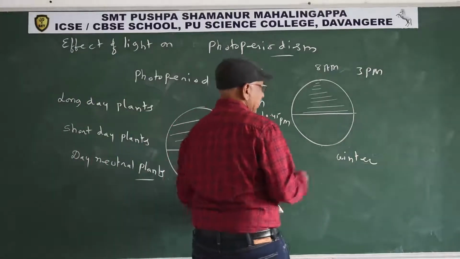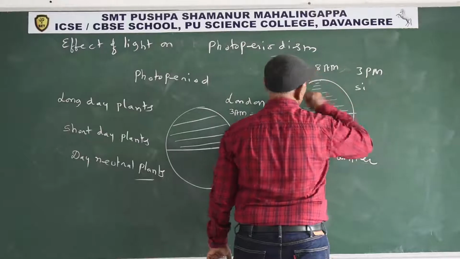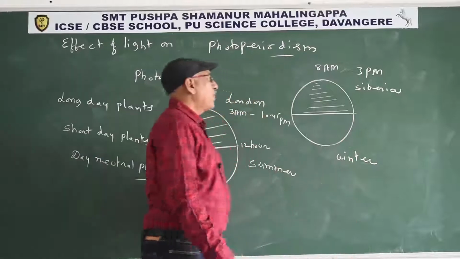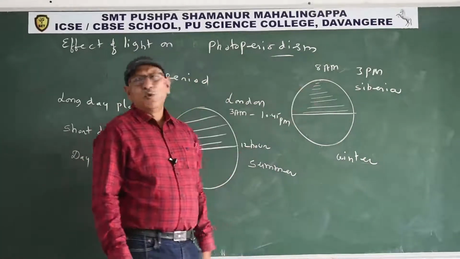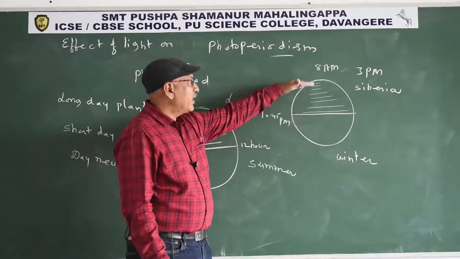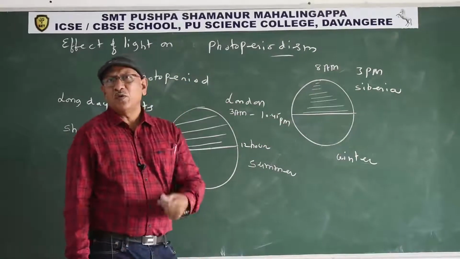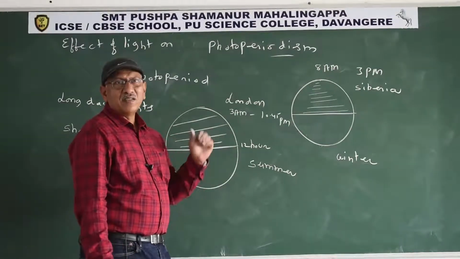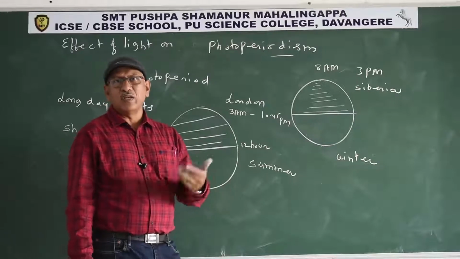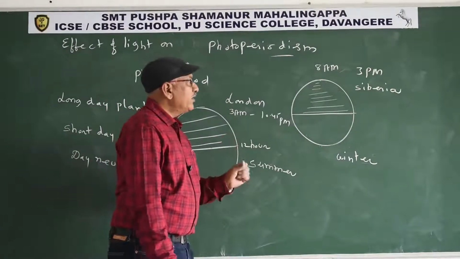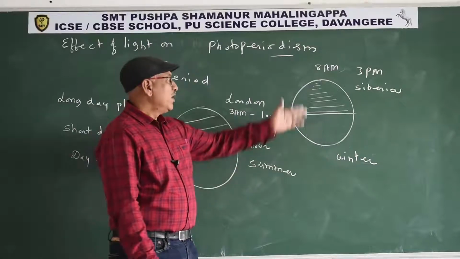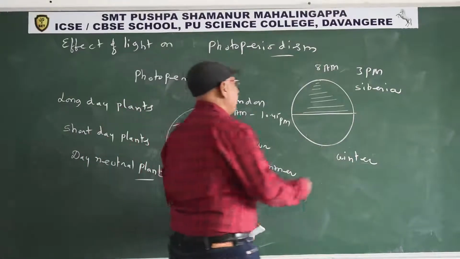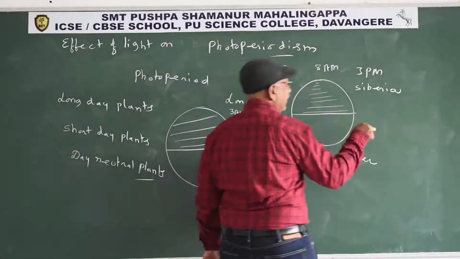Similarly, bird migration is an example of photoperiodism. Siberia is near the North Pole. During winter, available daylight is less, only 4 or 5 hours. So in Siberian birds, the gonads shrink. The gonads means testes in males, ovaries in females. They fail to release gametes. That's why Siberian birds and birds from colder regions migrate to tropical countries like India during winter.